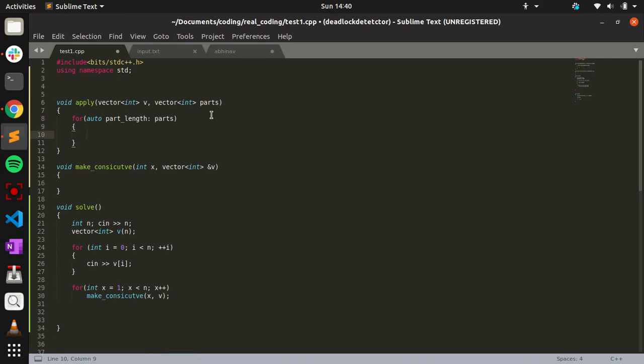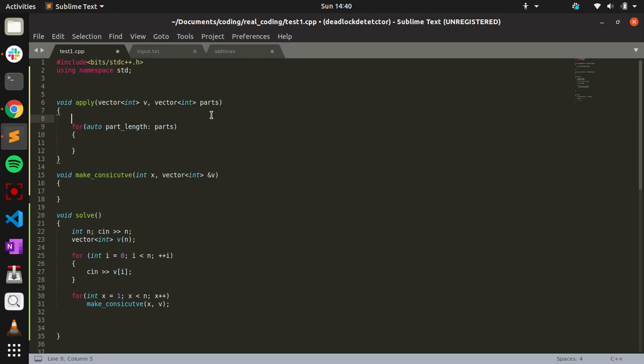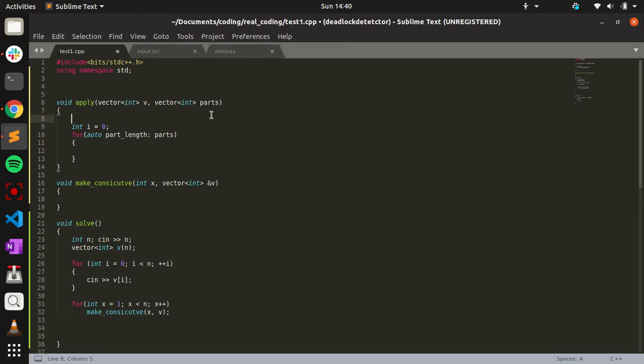For each part we'll push the answer into the result array.